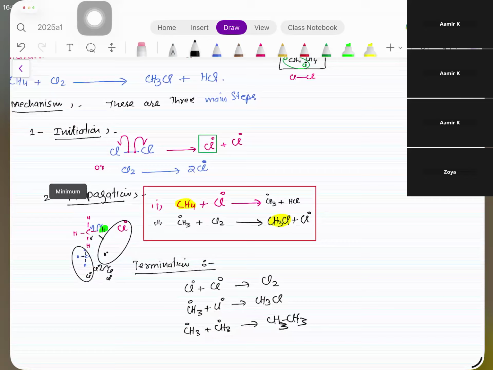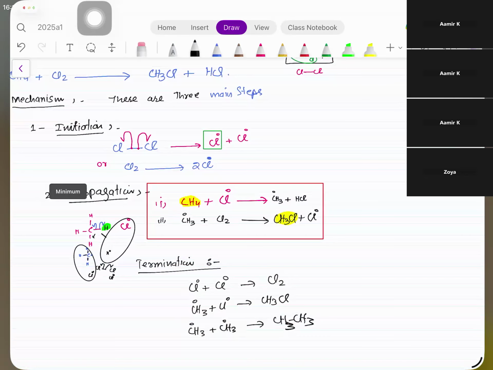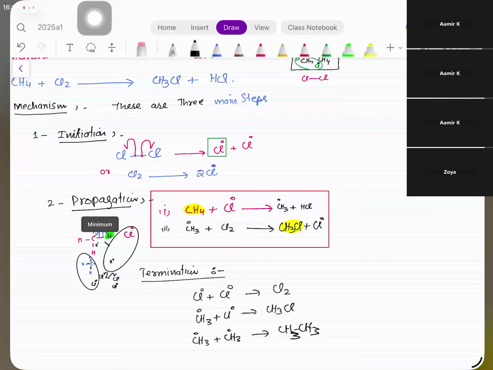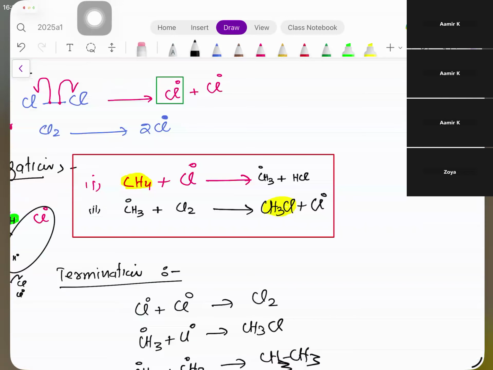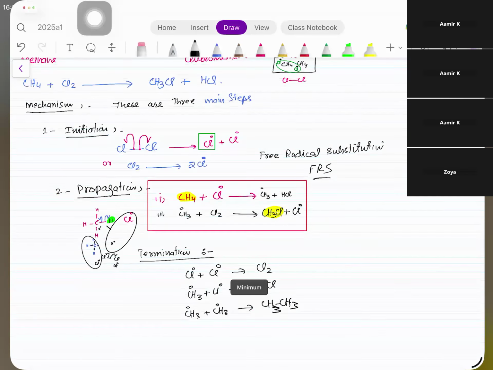And this reaction, in general, this mechanism is known as, आप देखें substitution हुई है by the attack of what? Free radical. So you call it, yes, this reaction mechanism is known as free radical substitution. FRS, that is the name of mechanism, right? So I hope you understood, बच्चों.